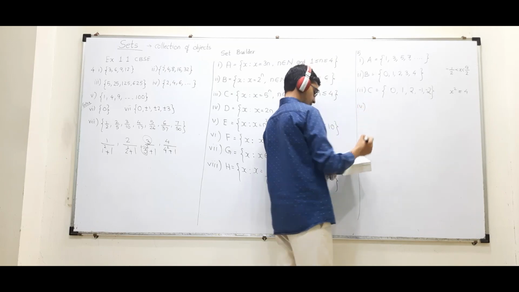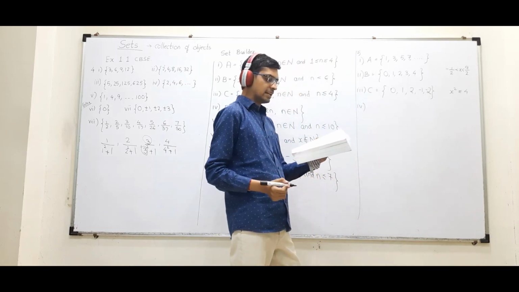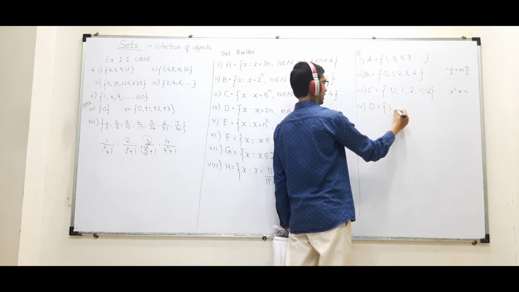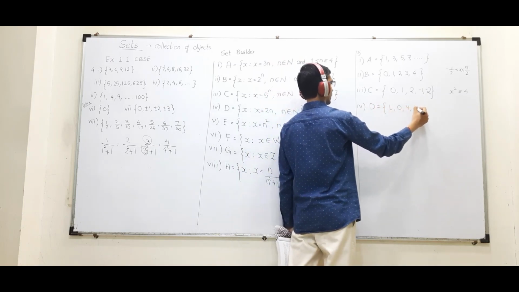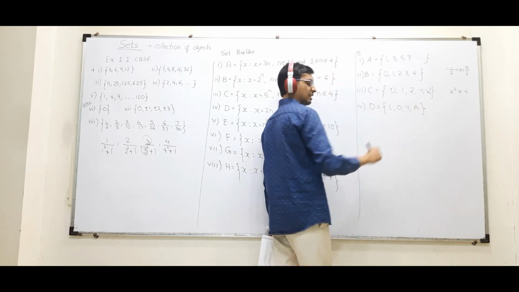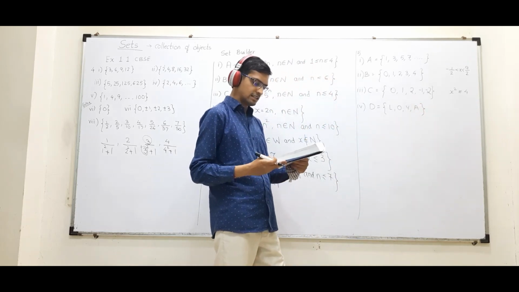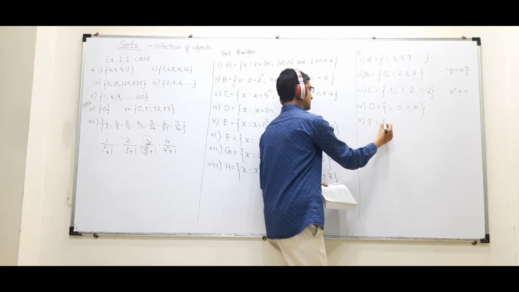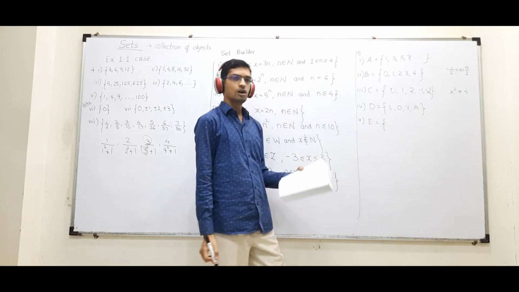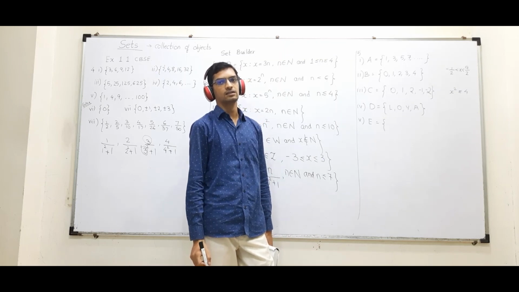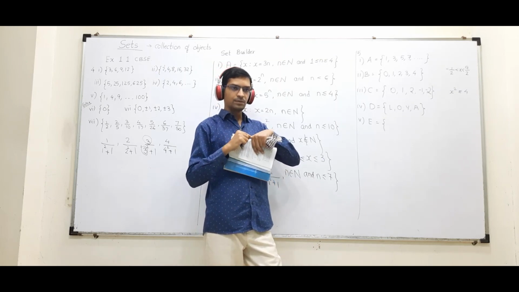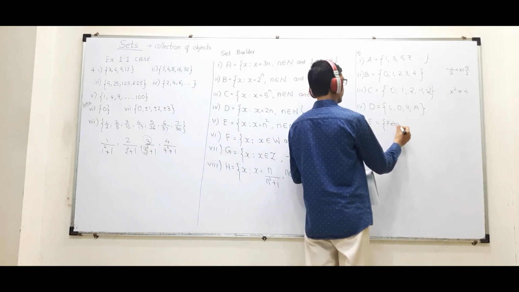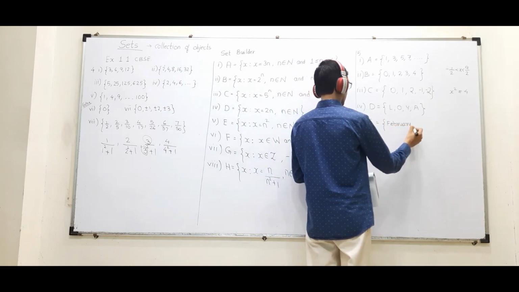Now fourth one. x is letter in the word loyal. Very easy, we have done. क्या आएगा? L, O, Y, A, L. फिर से नहीं लिखेंगे because it is already there. Fifth one: x is a month of a year not having 31 days. So let us count. January में 31, Feb में नहीं. So Feb, please write full spelling, okay, February.